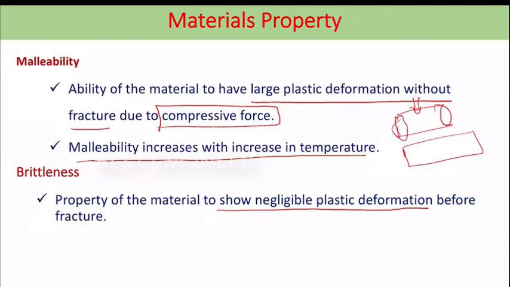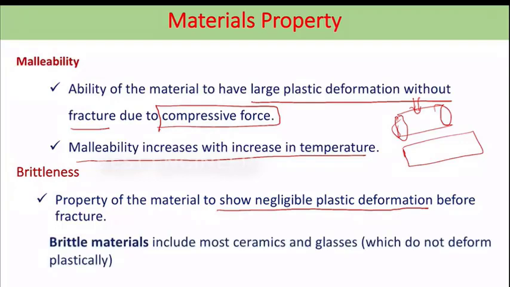Here, the material will not deform more and it gets fractured. Example, brittle materials include most ceramics and glasses, which do not deform plastically and will get fractured. For example, cast iron and glass are some brittle materials.